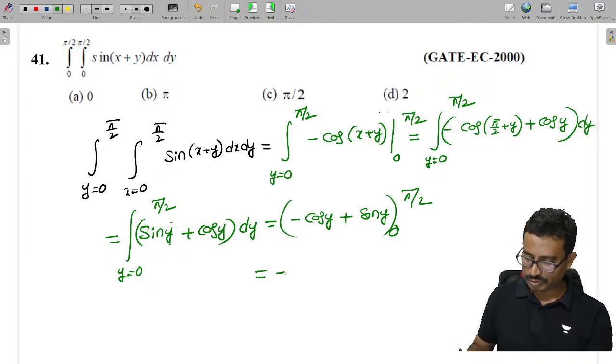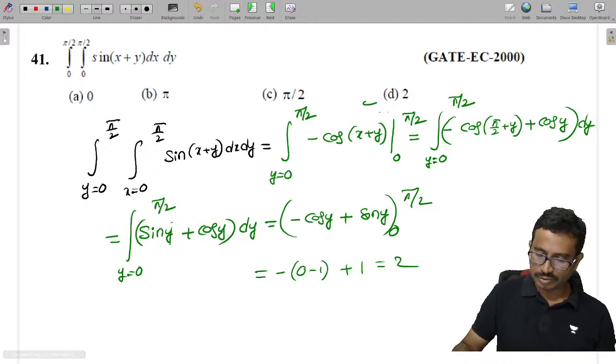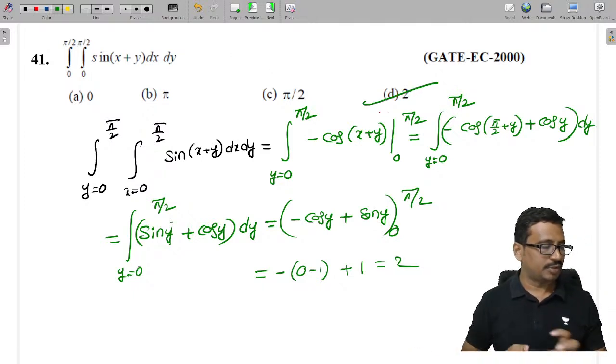So this value is equal to minus of 0 minus 1 plus 1, which is equal to 2. So option D. Check it.